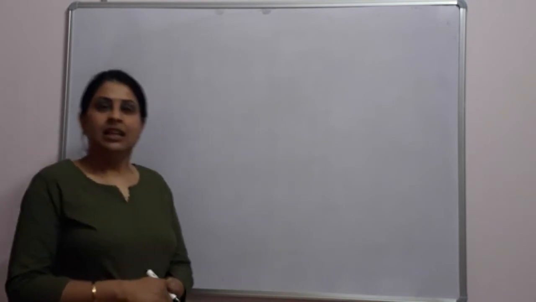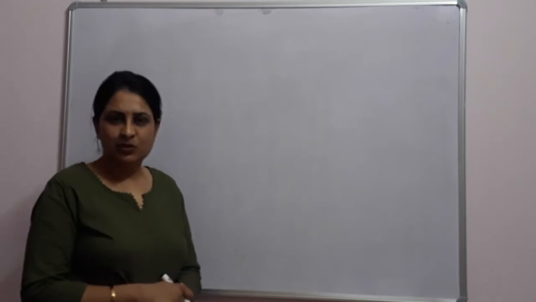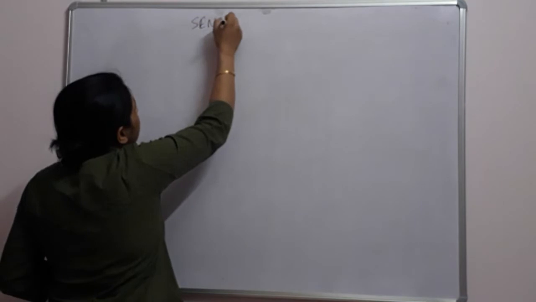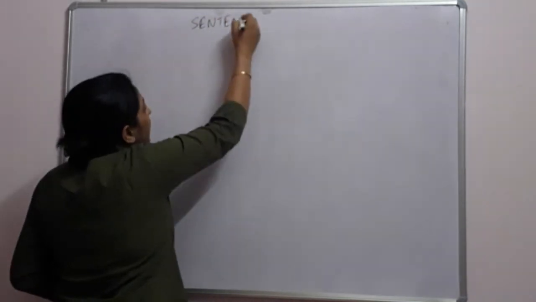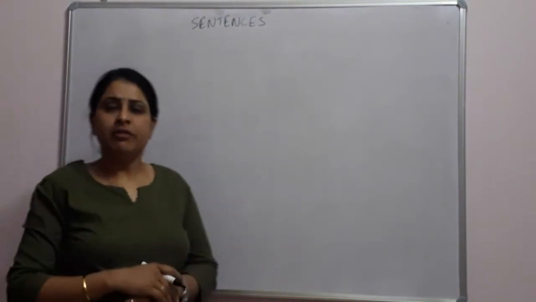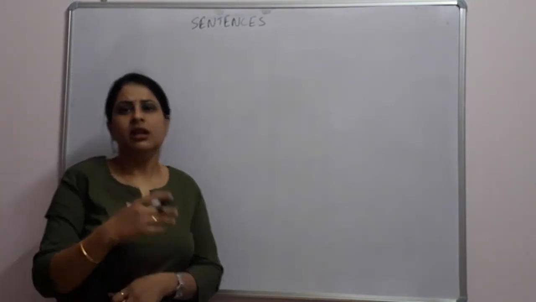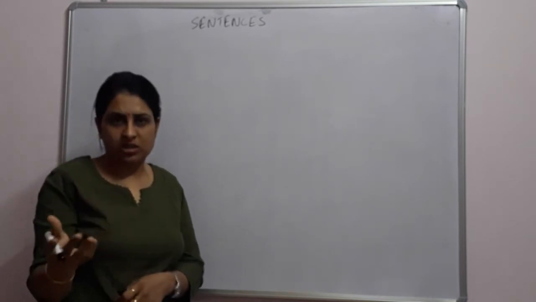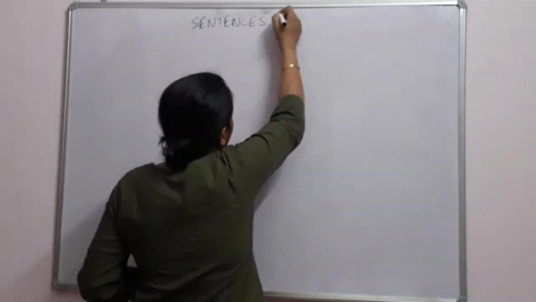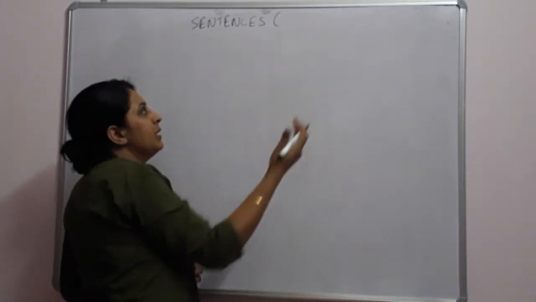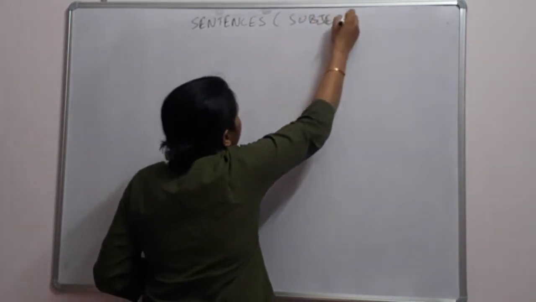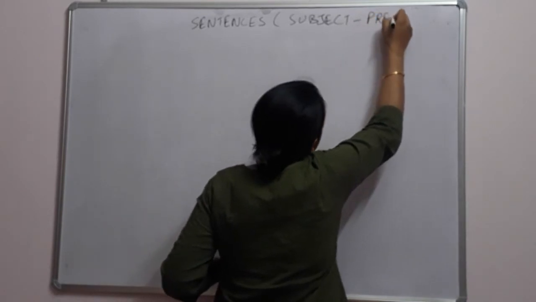Well, good. Okay, so in our earlier class we have studied sentences, and in sentences we have done types, subject and predicate, and object. So we have studied all these things in short. What we will do today is read these parts in detail, one by one separately. So today we will cover subject and predicate in detail.